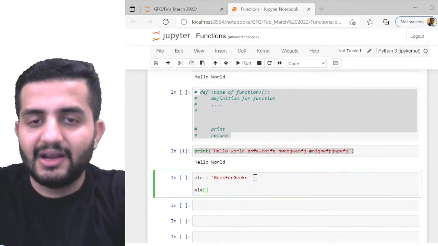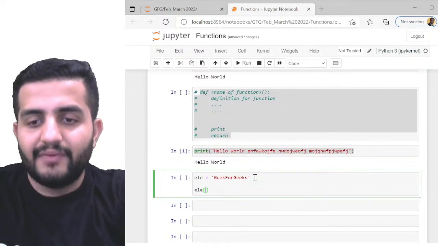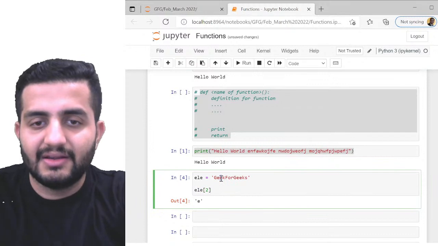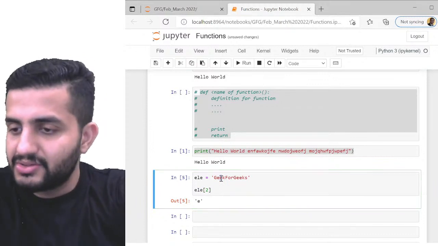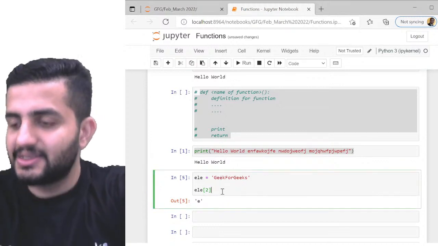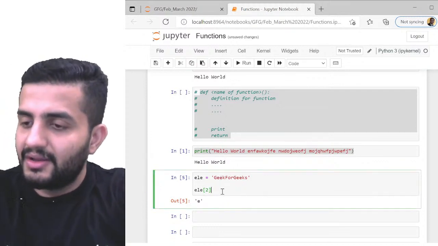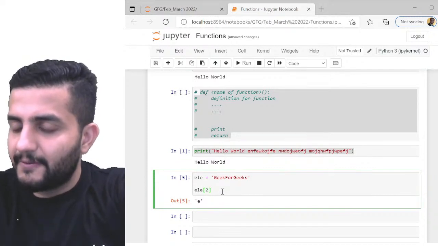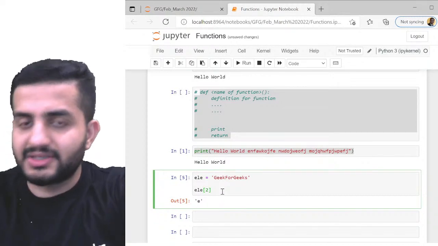You can index the string again. If I do 1 here, I'll get E, this is my first E. Then I can also do 2, so I'll get this E. What's the problem in that? I'm not able to understand, is this a question? It's very simple, basic indexing will give you the result, right, Anirudh? Does that make sense? Please do let me know if I'm not able to understand your question.